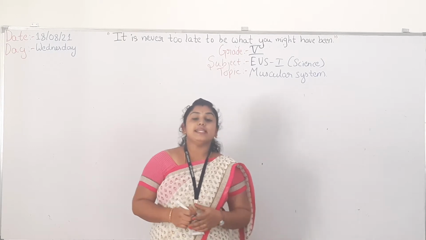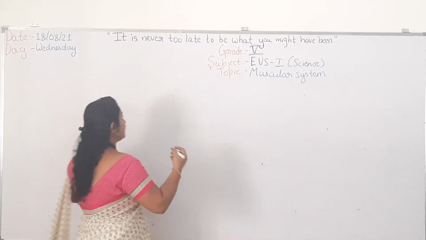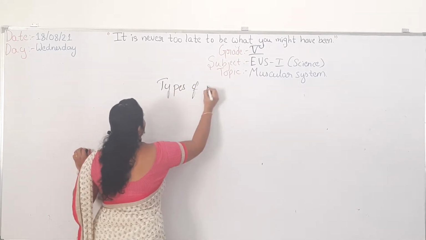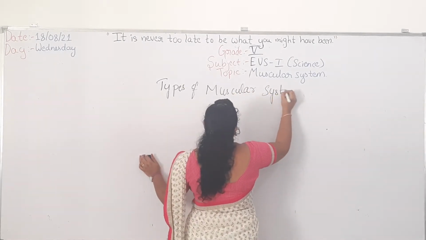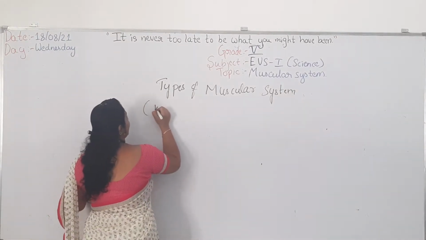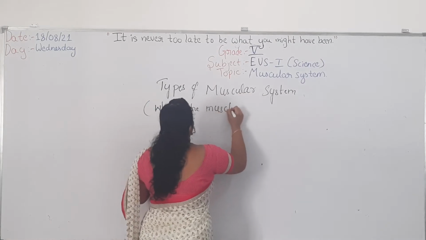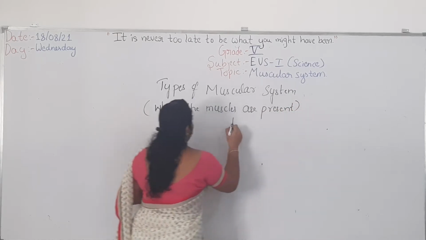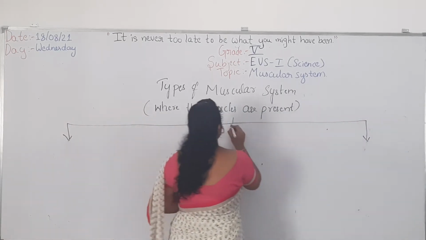According to the places in the body where the muscles are present, they have been divided into three types.